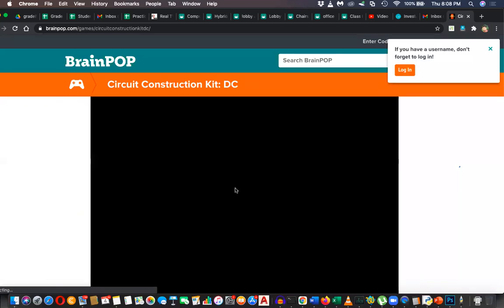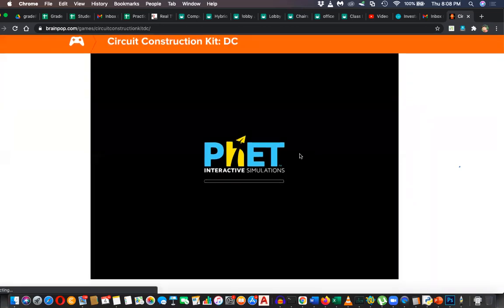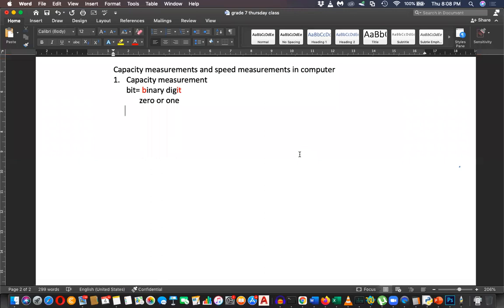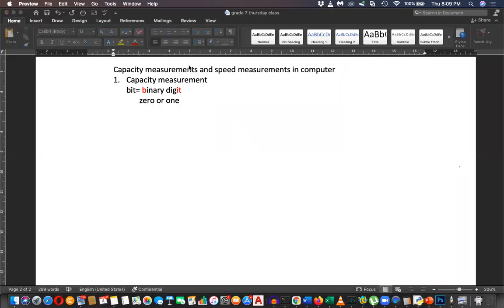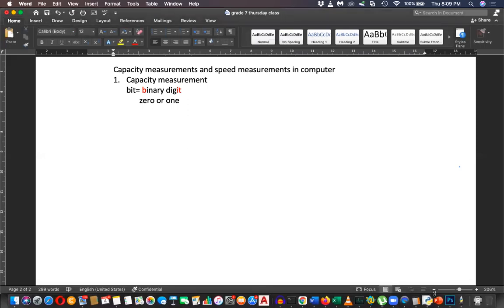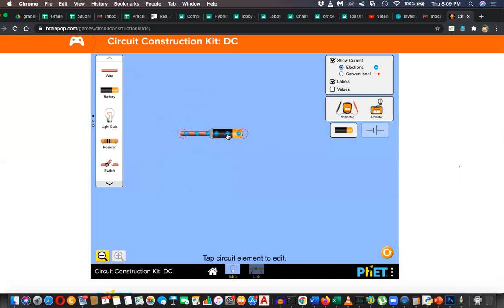Where you have a circuit. You can see here in our circuit, if you use a battery and wire, a bulb and a switch, there are two commands which you can give to the bulb.